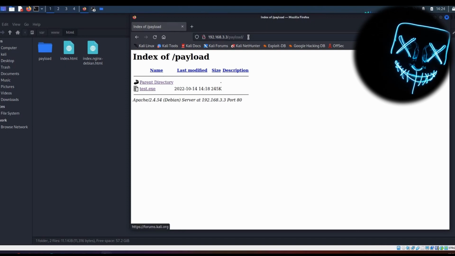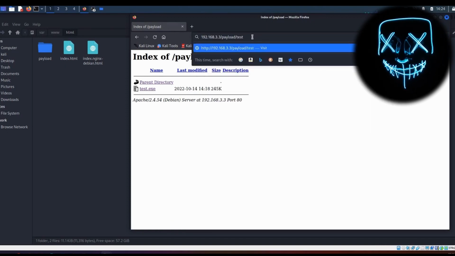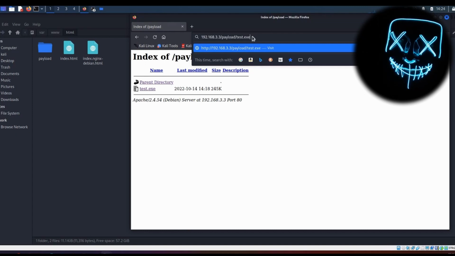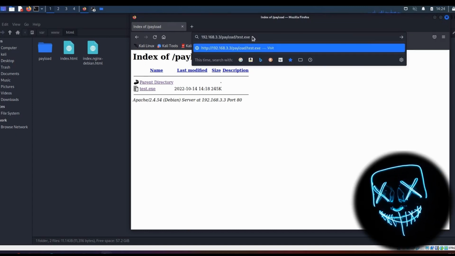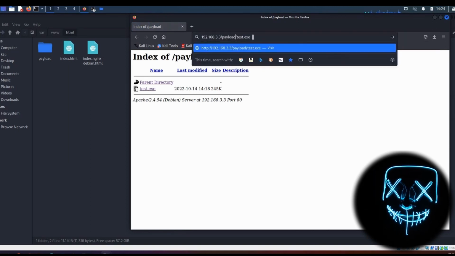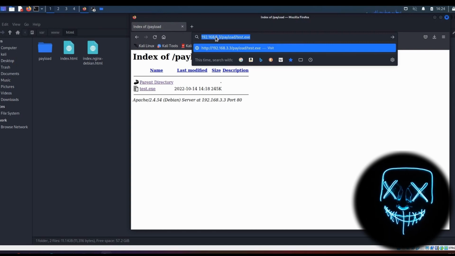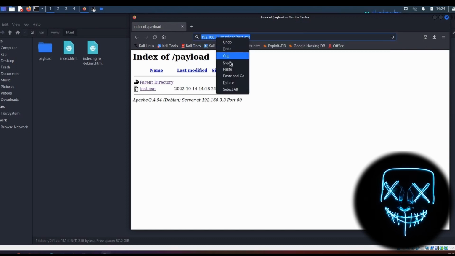If we extend the link now by typing /test.exe, press enter, the file will be automatically downloaded to your web browser. This is perfect. So if we copy this link and send it to the victim, the file will be automatically downloaded to his machine. Let's copy the link and go back to our terminal.